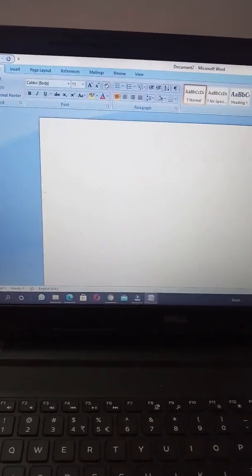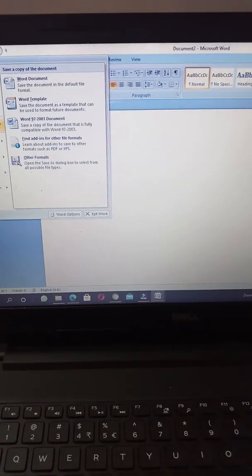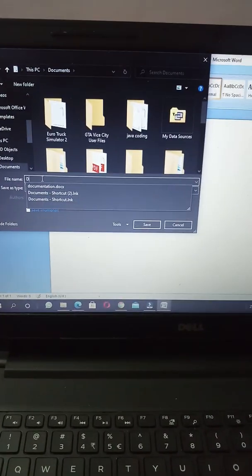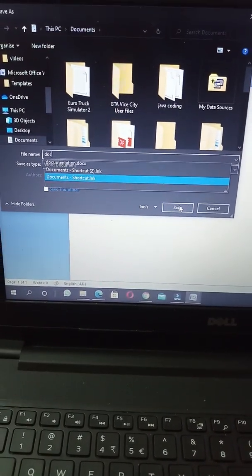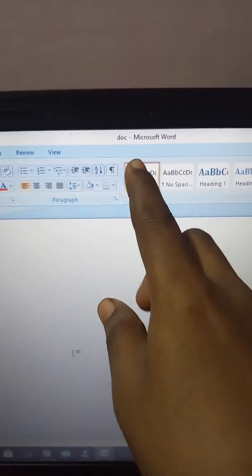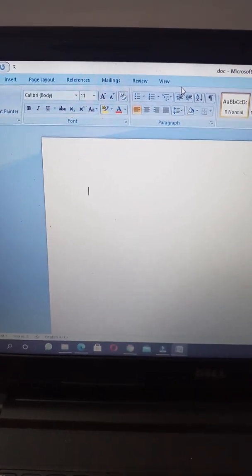And then here, Save As. If you are creating a document, you can save it. So Save As. Here you can give your file name. I am giving just doc, DOC. Okay, doc, and then click Save. Your new document has been created, and the name is displayed here. Doc, Microsoft Word. And here you can see the Home tab, Insert tab, Page Layout, References, Mailings, Review, and then View tab.